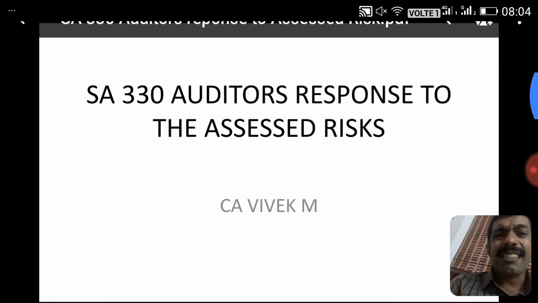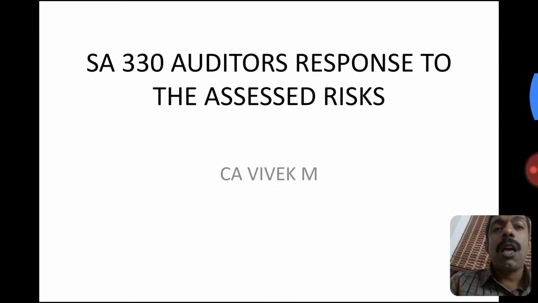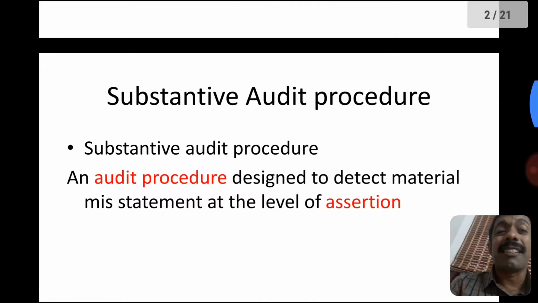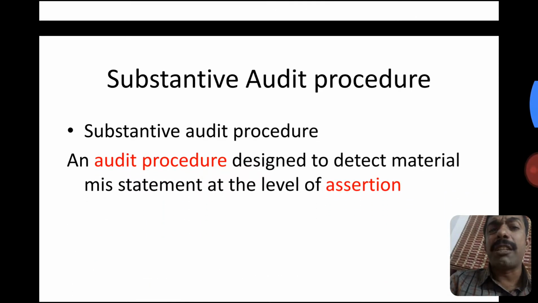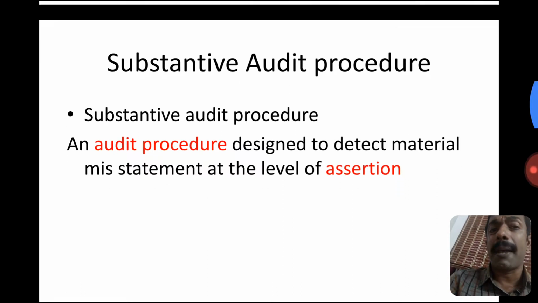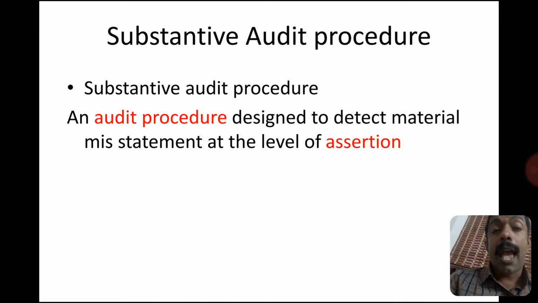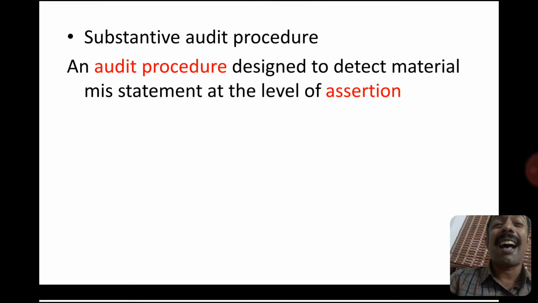Hi, let us discuss SA 330, Auditor's overall response to the assessed risk of material misstatement. Before moving into the standard in detail, it is essential to understand certain basic concepts. What is substantive audit procedure? An audit procedure designed to detect material misstatement at the level of assertion.